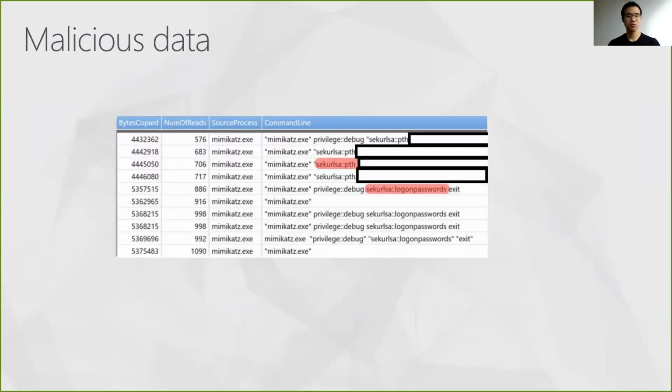Interestingly, we were able to refine the information that we collected about those read sessions on top of the previous 2 features and the name of the process that performed the read session. We were able to retrieve the command line that launched the process. And these contain very interesting information concerning the type of attack that Mimikatz performed. Indeed, as we can see, some read sessions were intended at stealing login passwords, while others were aimed at performing a pass the hash. A third popular technique that does not appear in the screenshot was to enumerate Kerberos tickets.